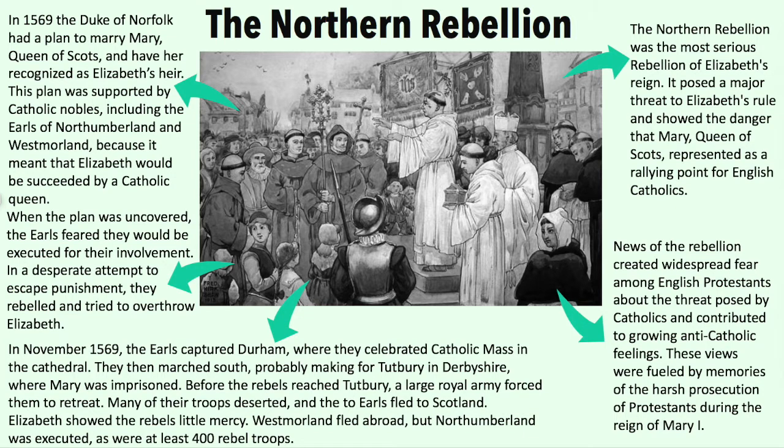The Northern Rebellion sought to protect the long-standing independence of the northern nobles, but in the end it increased government control in northern England. After the revolt, many rebels had their lands confiscated, and the Council of the North was strengthened under the leadership of the Puritan Henry Hastings, Earl of Huntingdon.